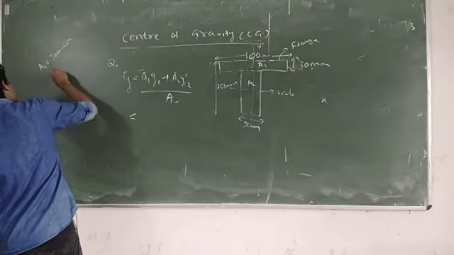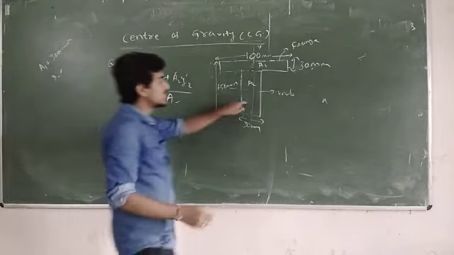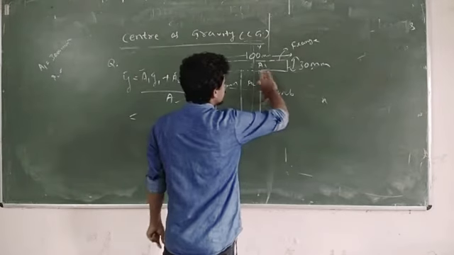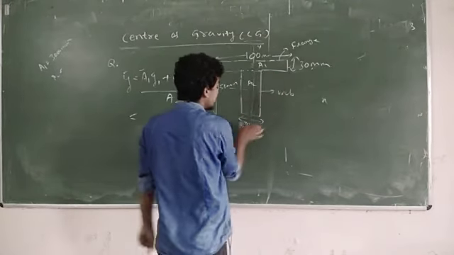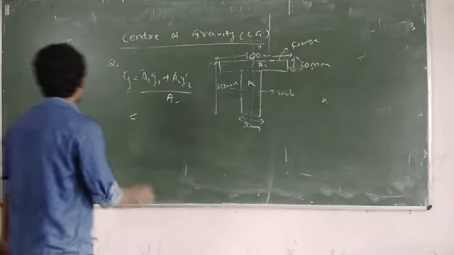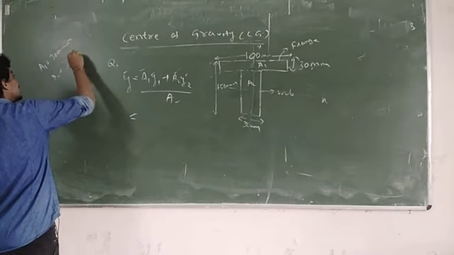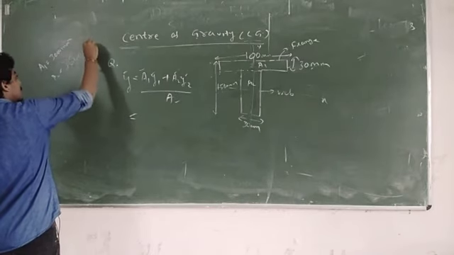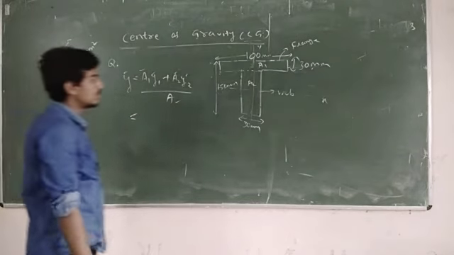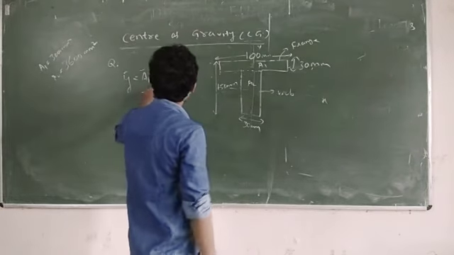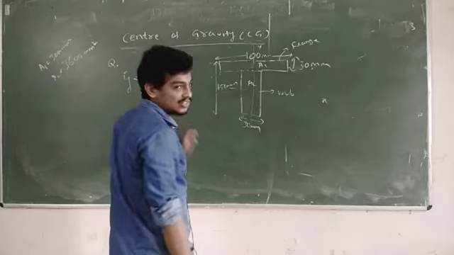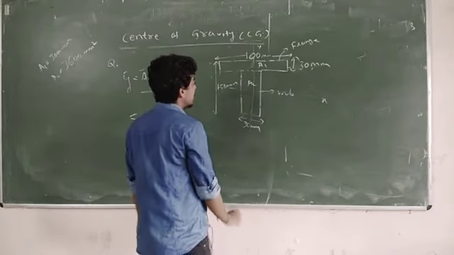Now tell me what will be the A2. A2 will be this section. So this length is 150 minus 30, 120 into 30. So 3600 mm square. Now you have to calculate Y1 and Y2, the final thing.